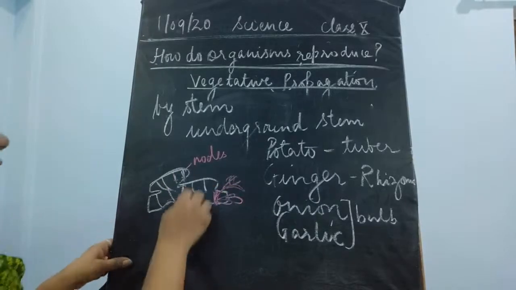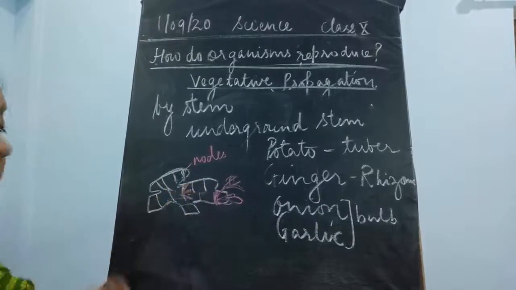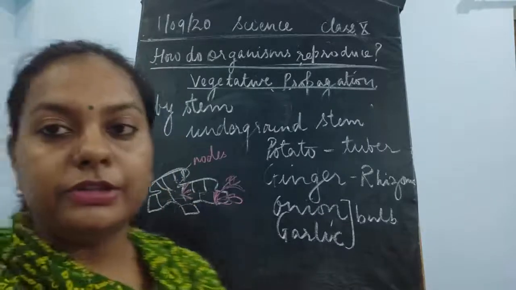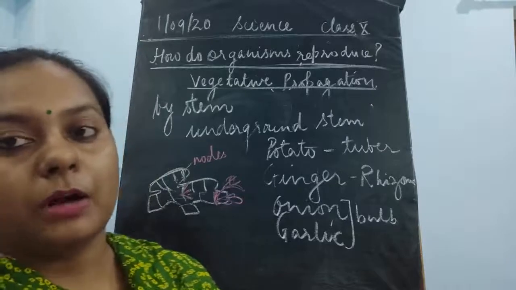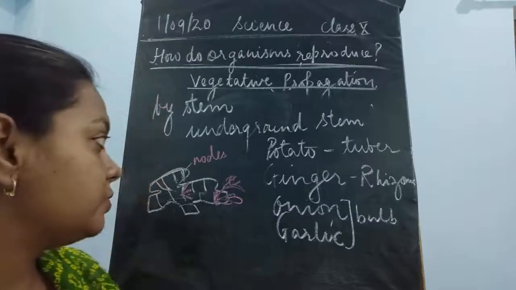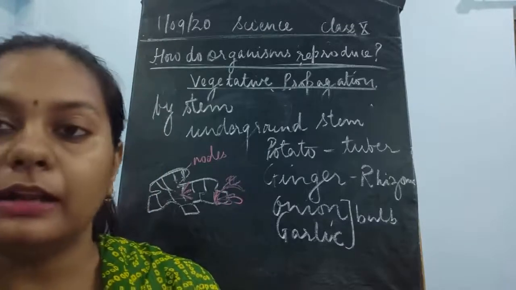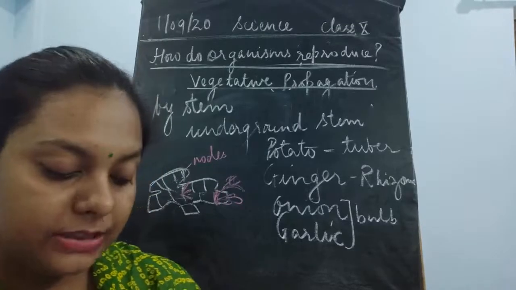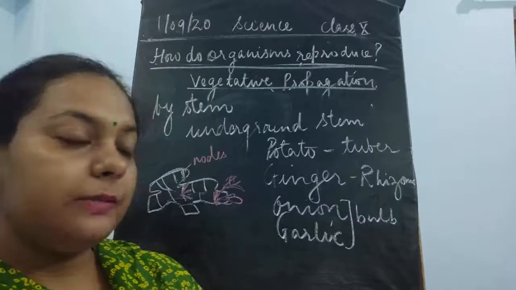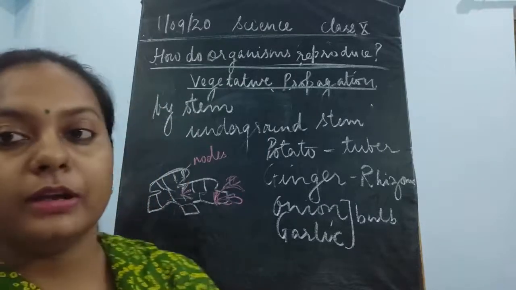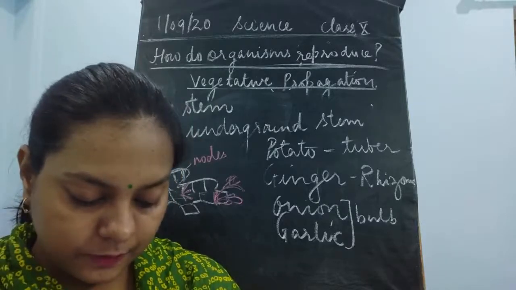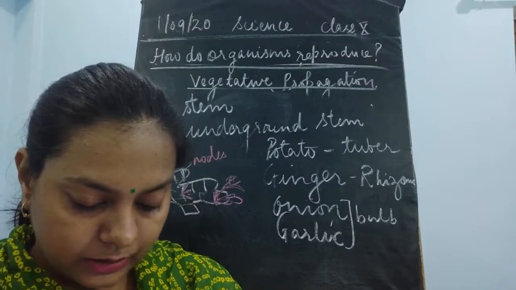So this could come from anywhere, from all these thick band-like structures which you can easily see on the ginger, and this is very common. This part gives rise to a new plant, and they have scale leaves which are very tender and very small. Each and every node can give rise to a new plant, and this is responsible for new growth in the rhizome.